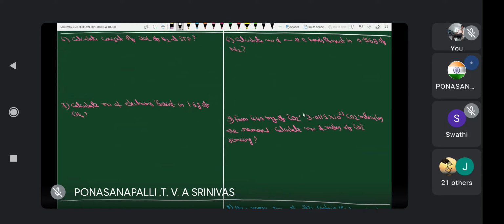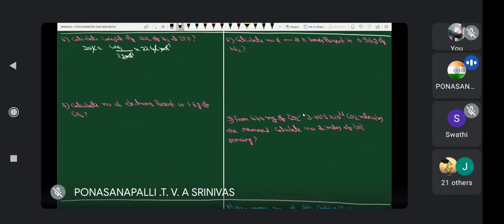Calculate the weight of 20 liter of hydrogen at STP. 20 liter of hydrogen at STP. Okay, I would like to solve this question in a different manner. Why? Because by using this formula, same thing, volume of a gas at STP is equal to number of moles, means weight of hydrogen in gram by molecular weight. What is the molecular weight for hydrogen? 2 gram per mole into 22.4 liter per mole. Yes or no? This is simple formula substitution. Volume of a gas at STP is equal to weight by molecular weight into 22.4. Mole inverse cancels. Liter cancels.